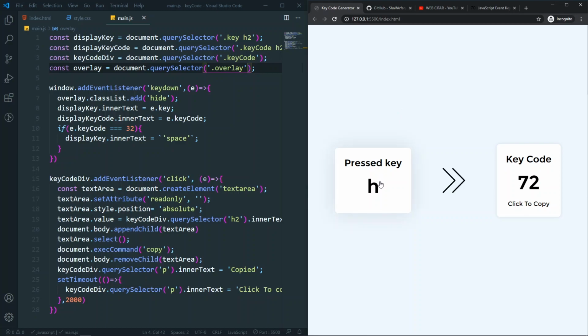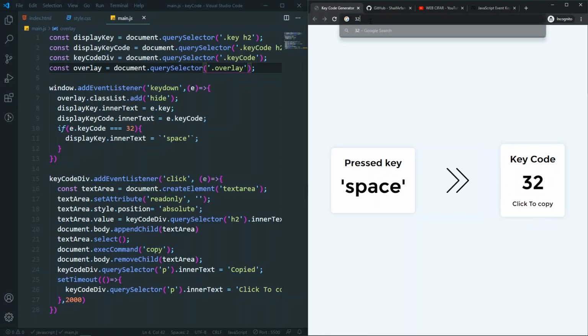So now whenever I press any kind of key from our keyboard, it will just remove the overlay, and we have the pressed key, and also we have the key code for the H, and also we have this little click to copy. Whenever I click it, it says copied, and we should have 72 copied in our clipboard. So I paste, and as you can see it says 72, and if I have any other key, something like a space, it says 32. If I copy and paste it here, it's working perfectly fine, as you can see.